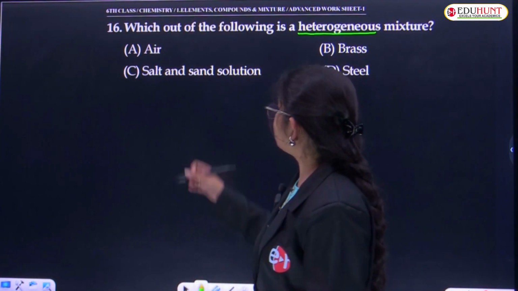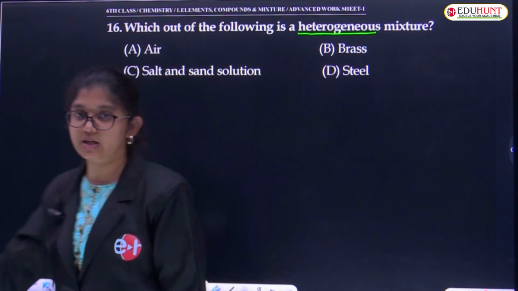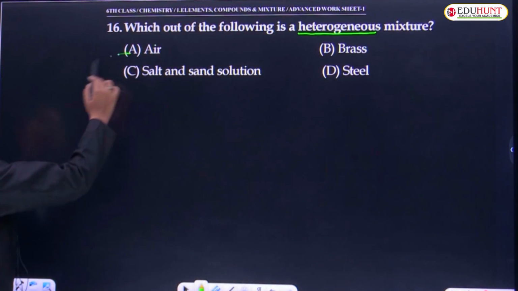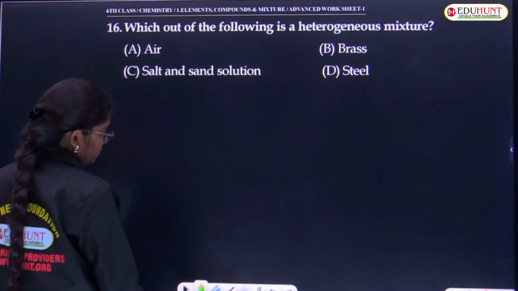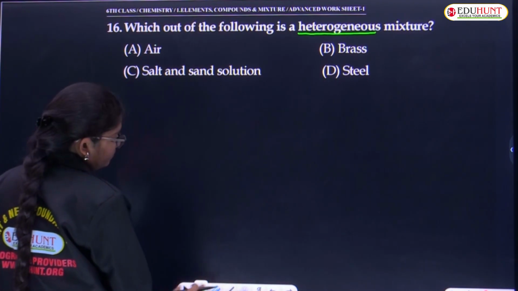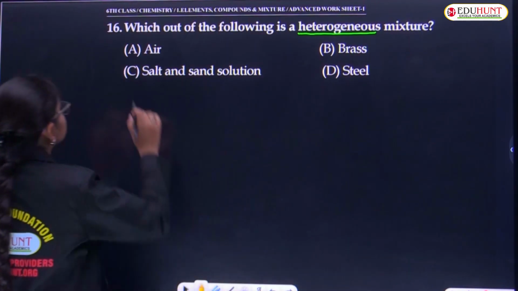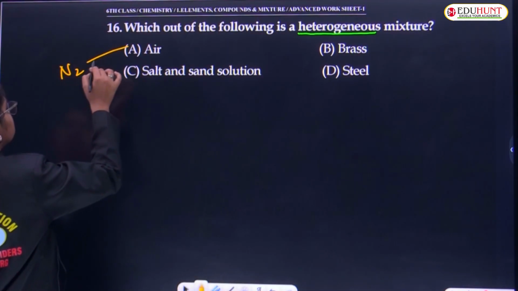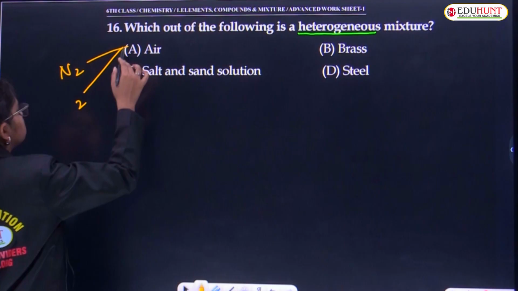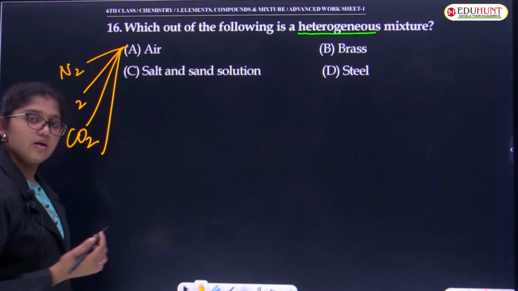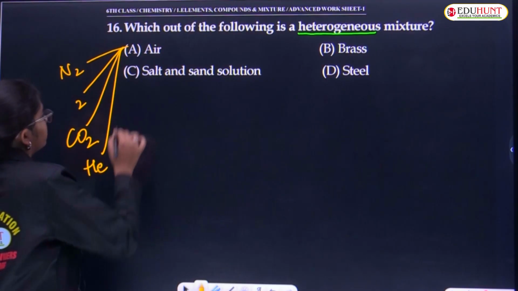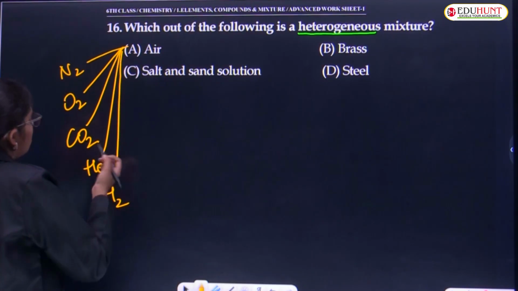Yeah, air is a mixture of nitrogen, N2, oxygen, also, yeah, come on, tell me. Air is a mixture of nitrogen, oxygen, carbon dioxide. Very good. Next, helium, hydrogen. Okay, your wish. All these gases.